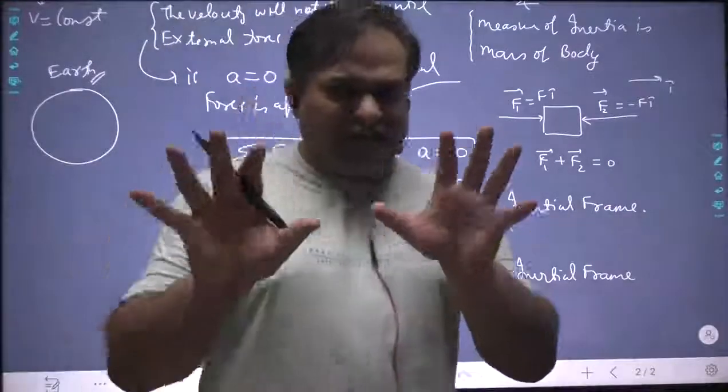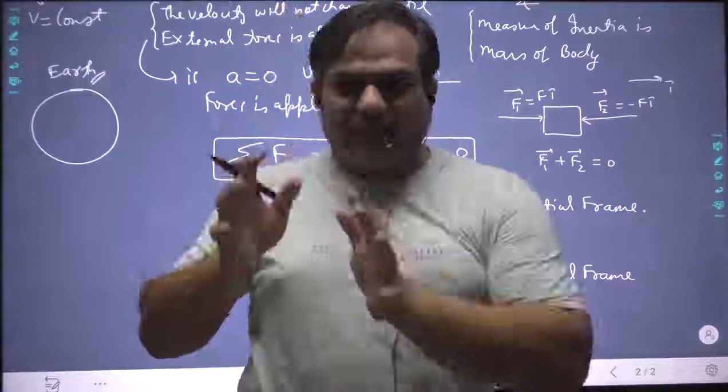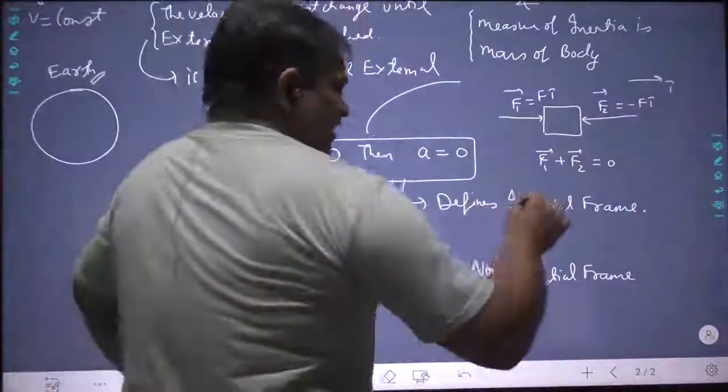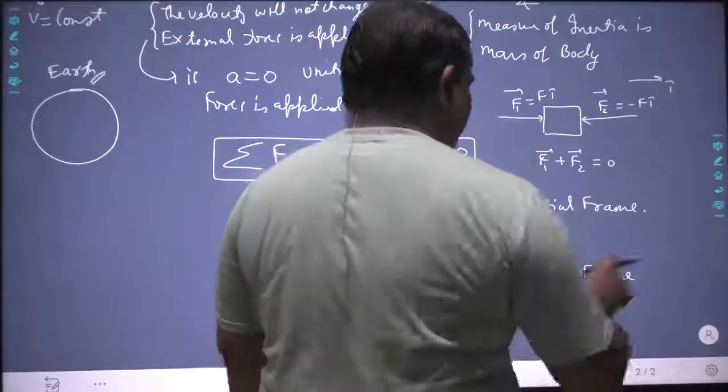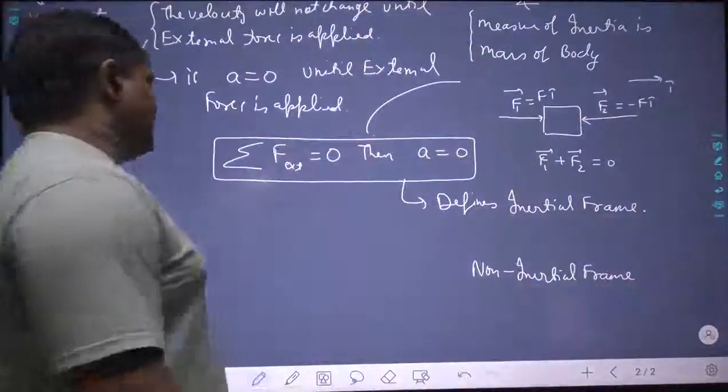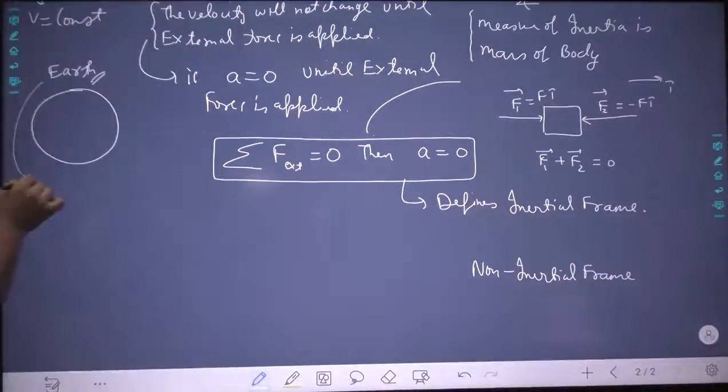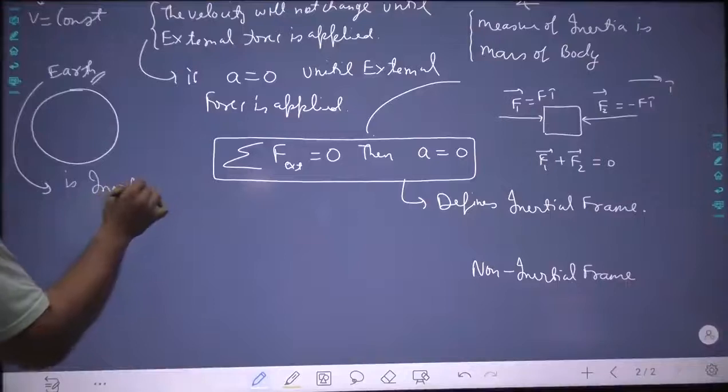Now, just keep this particular example in mind here. Now understand, we have two kinds of frame. One is the inertial frame, one is the non-inertial frame. Earth, we will take it as an inertial frame. It is not exactly, but it will work.